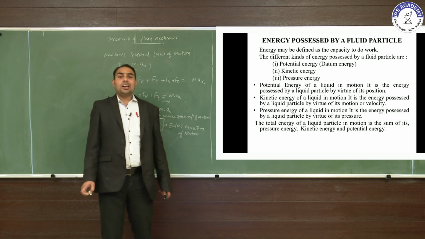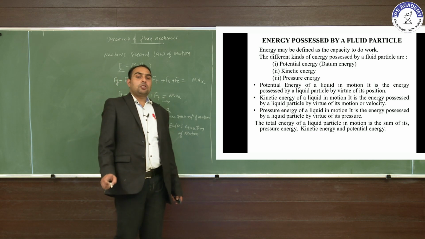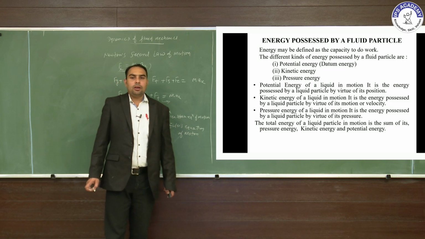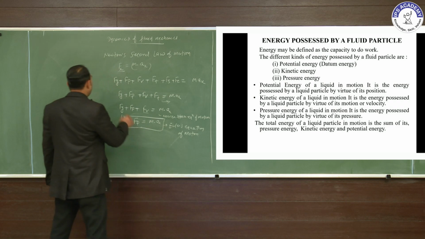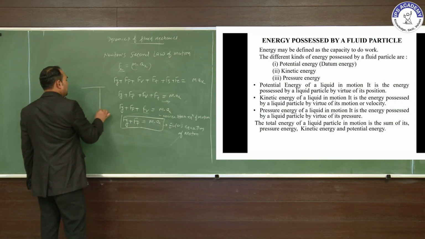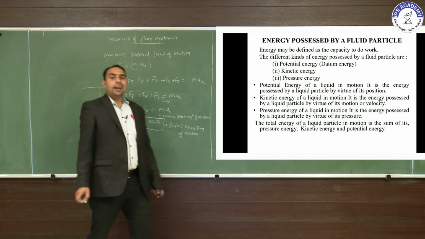Potential energy of a liquid in motion is the energy possessed by the liquid particle by virtue of its position. Suppose, due to the position, the liquid falls in this flow, and that is the potential energy, that is m into g into h. And another is the kinetic energy.